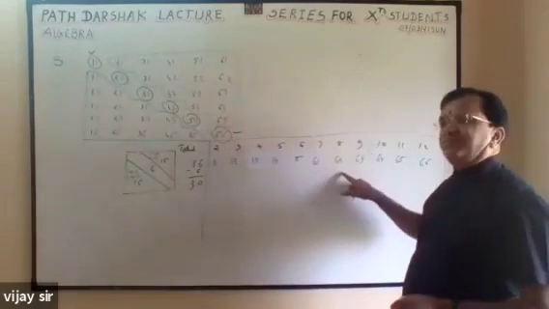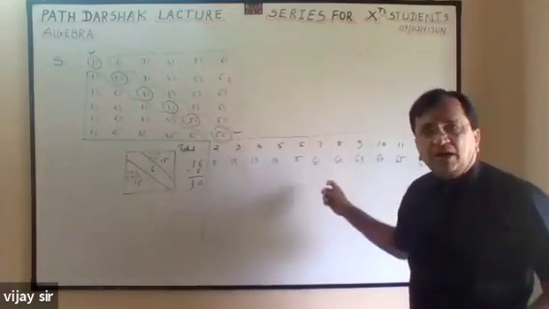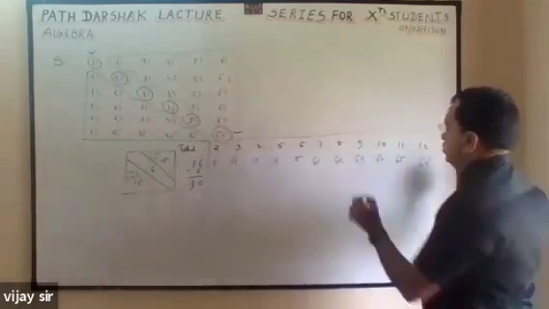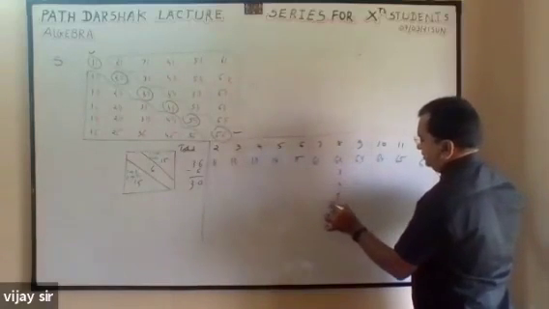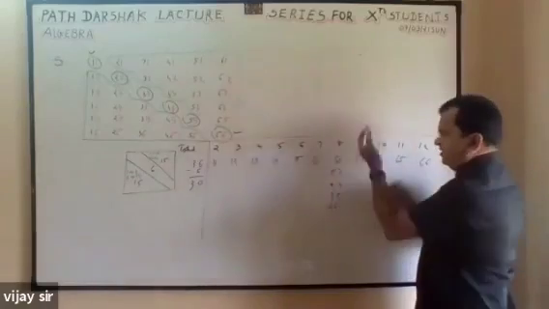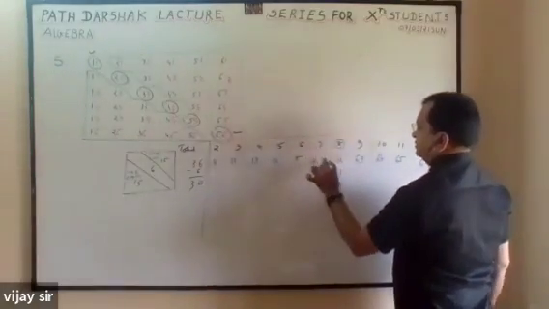Suppose the total is 8: 6 plus 2 is 8. How to find the rest? I have not referred to the table. Now how do we find the rest of the pairs for this total? 2 and 6, so 2, 3, 4, 5, 6. Again 2, 3, 4, 5, 6. Now these are the pairs of total 8. This is 6 and 1.